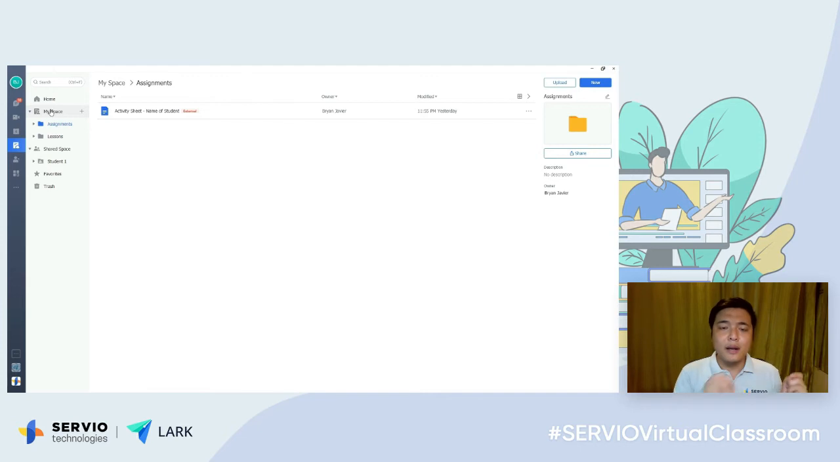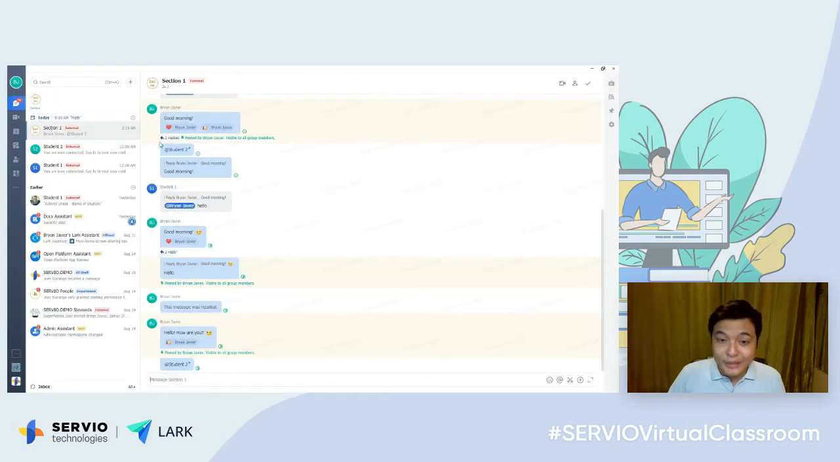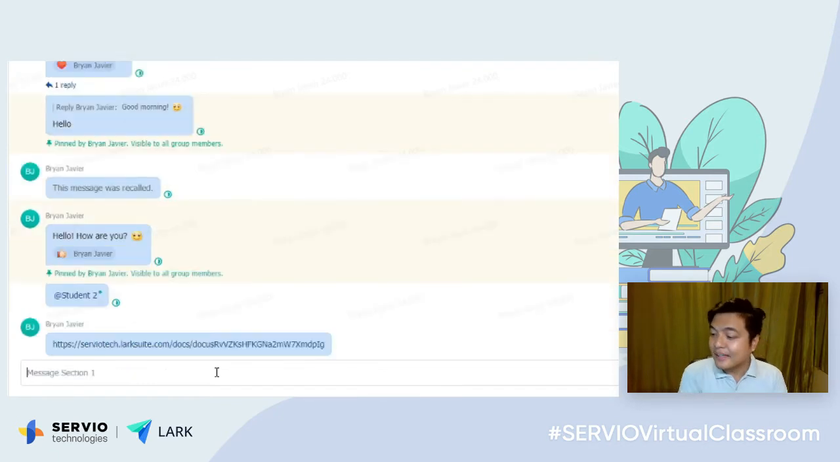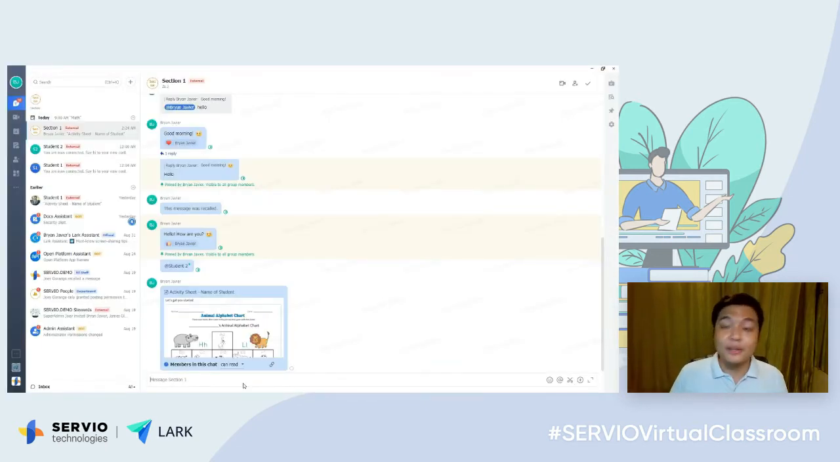You can just simply copy a file and upload it into the shared space, and your student would be able to access that file already. Another way of sharing a file aside from the storage is by you just copying this link, going back to that section, to that particular group, and pasting that link, and now all the students of that particular class would be able to access that particular document.